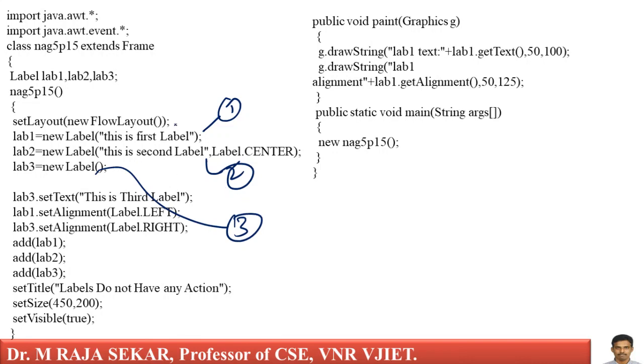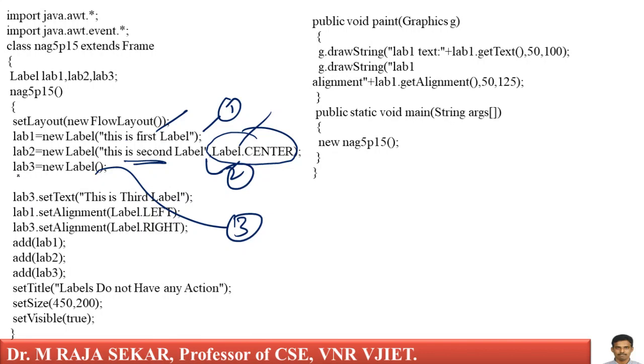What is the difference? For the first label, what am I doing here? I am keeping the name of the label. This is first label. For the second label, I am keeping the name and also I am deciding its alignment. I am keeping it center. For the third label, I am not keeping its name, nor am I specifying its alignment.